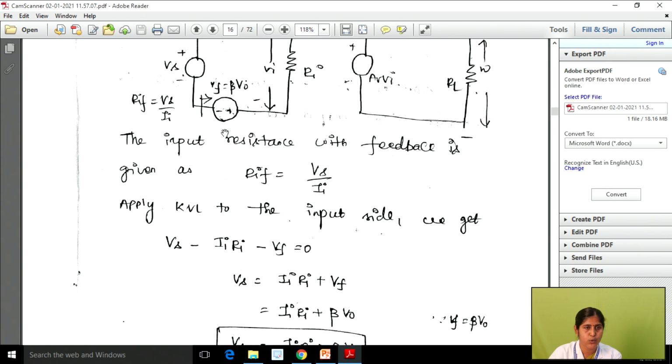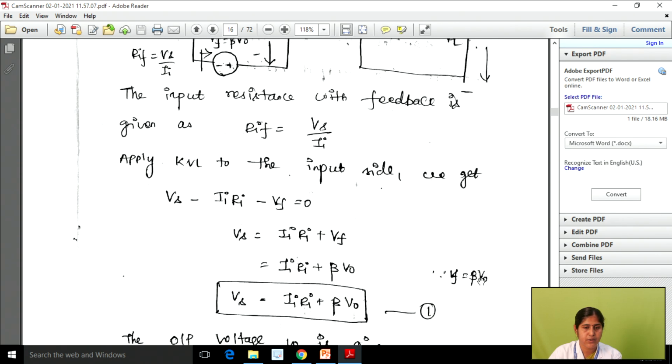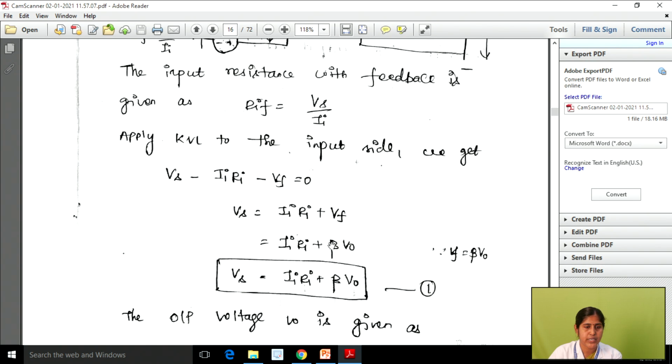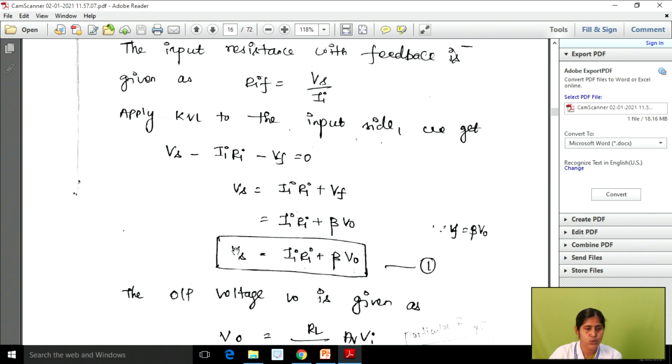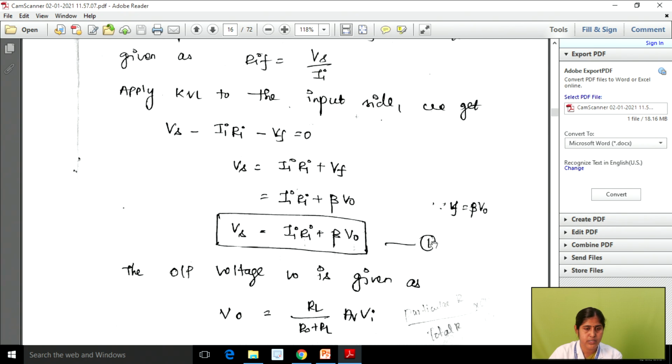Here we can replace the Vf value. In general, we know from the diagram that Vf is equal to beta into V naught. Replacing Vf with beta into V naught in the above expression, we get Ia Ri plus beta into V naught. So this is your source voltage expression: Vs equal to Ia Ri plus beta into V naught. Now note down this as equation number 1.